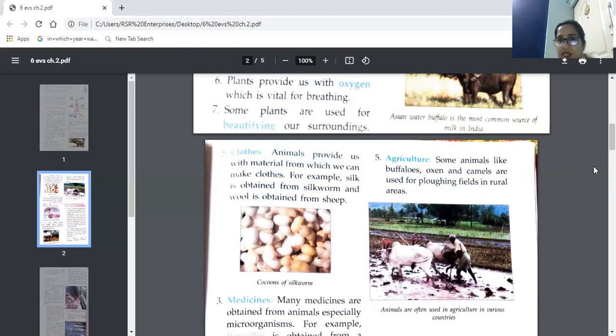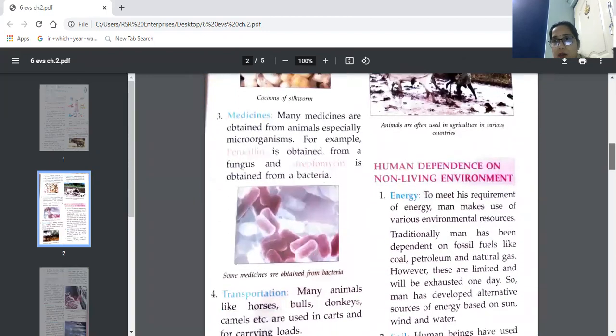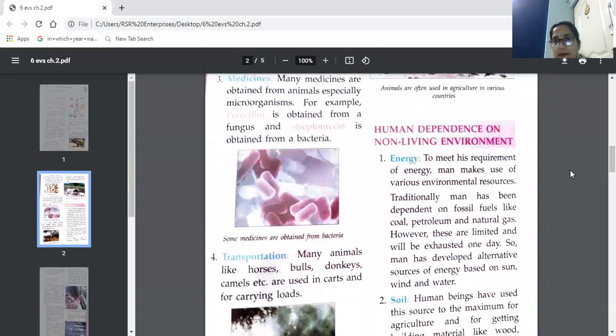It's given in the picture. Animals are often used in agriculture in various countries. Nowadays, we have other vehicles also, but still animals are used for one purpose or another in farming. Now, next part.